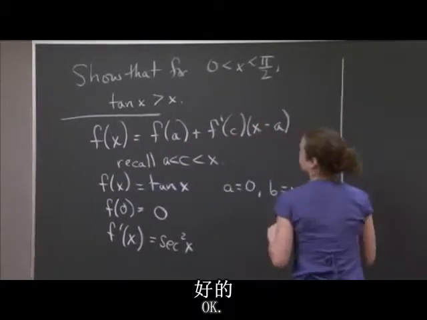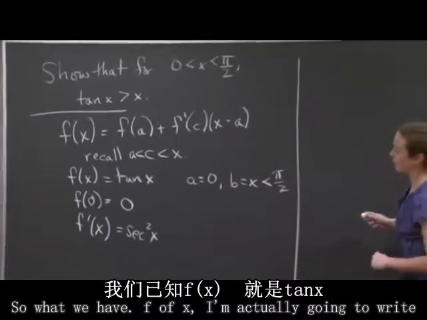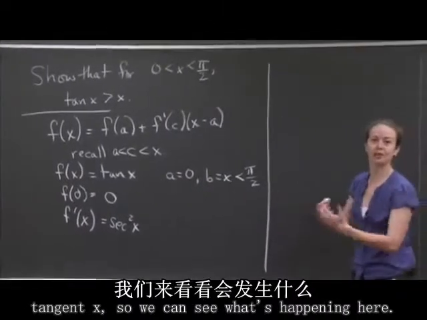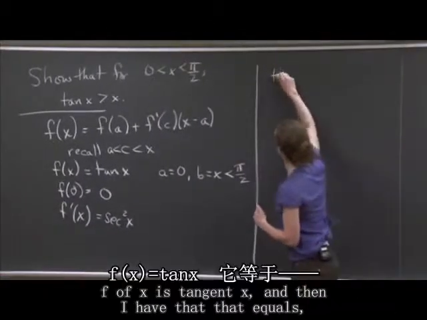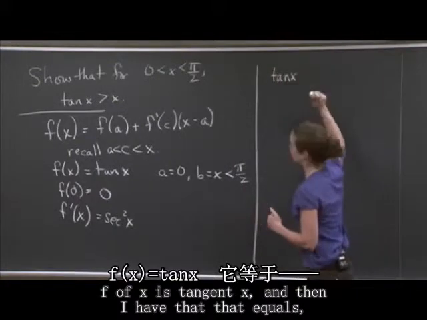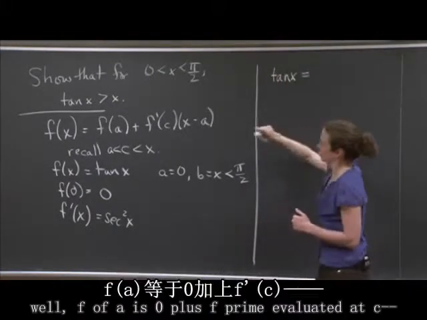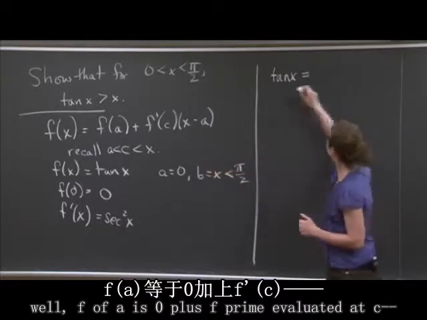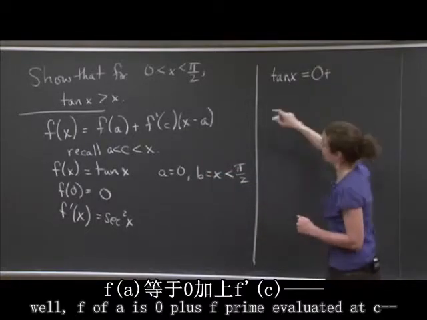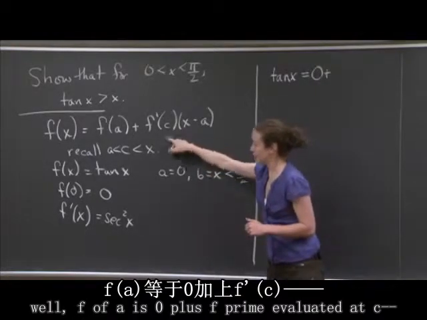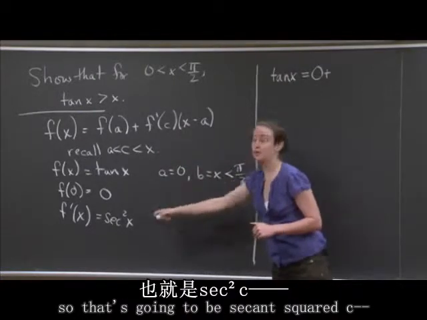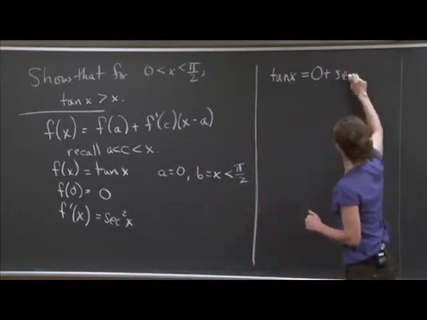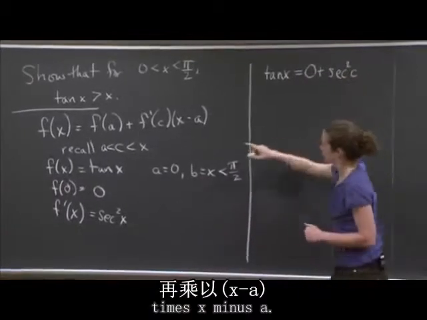Okay, so what we have, f of x, I'm actually going to write tangent x so we can see what's happening here. f of x is tangent x. And then that equals, well, f of a is 0 plus f prime evaluated at c. So that's going to be secant squared c times x minus a.